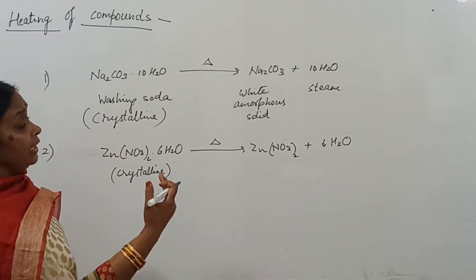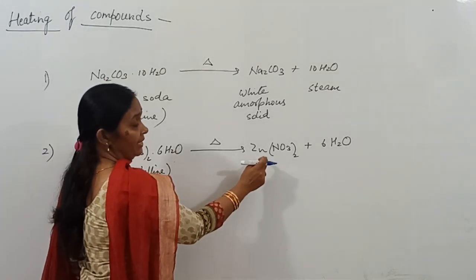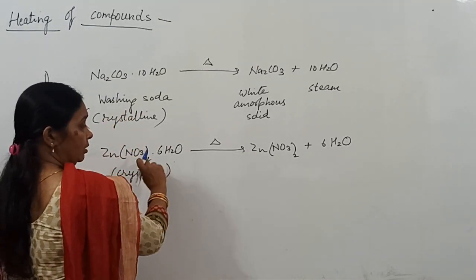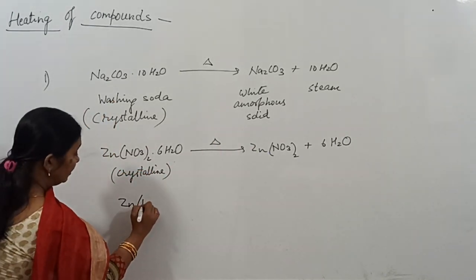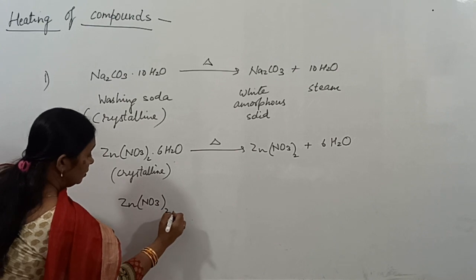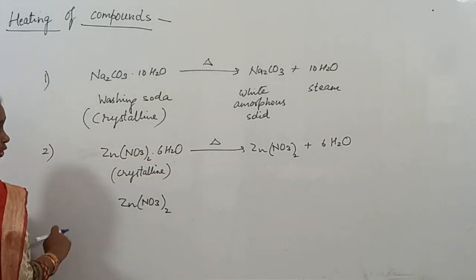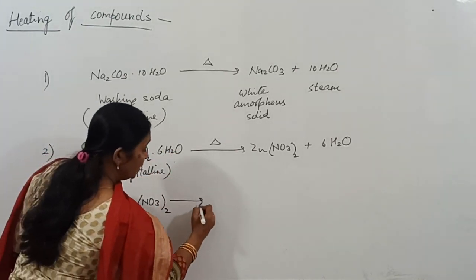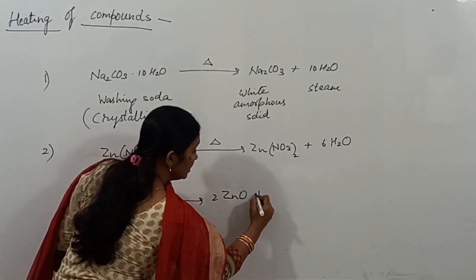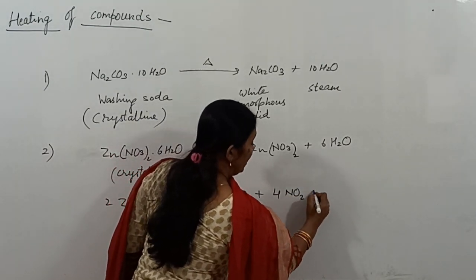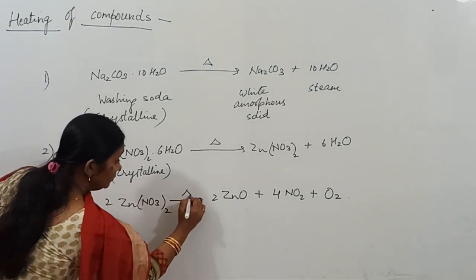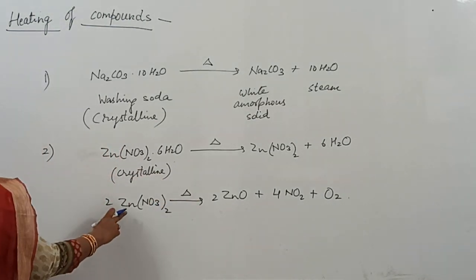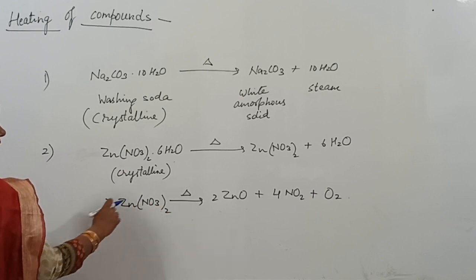Now on further, strongly heating this white residue, anhydrous zinc nitrate, what happens? You get zinc oxide plus nitrogen dioxide and oxygen. Zinc oxide is the residue left when zinc nitrate is heated.